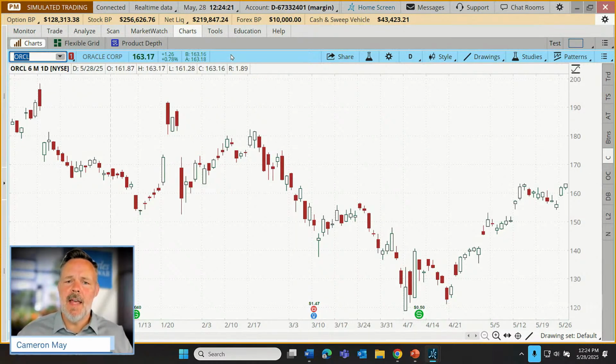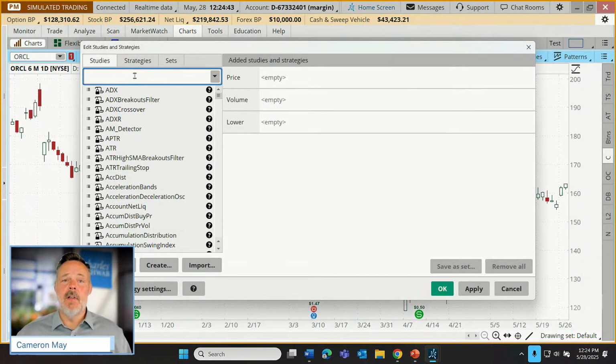Not really going to get too much into that today, but I did want to introduce on this charting tool, how do we add maybe a technical study or indicator to our chart? How do we change the time frame of our chart? Maybe how do we make some drawings on the chart? So let's do this first. Let's click on our Edit Studies, and we're going to add a technical indicator.